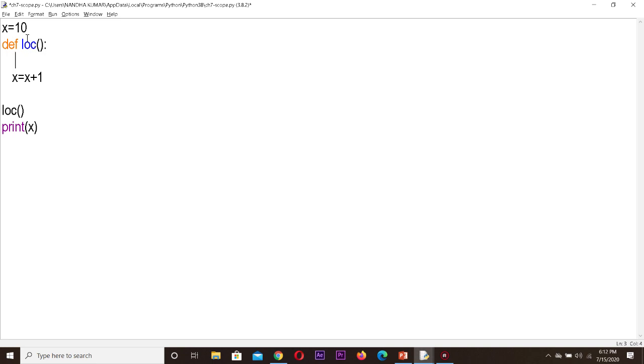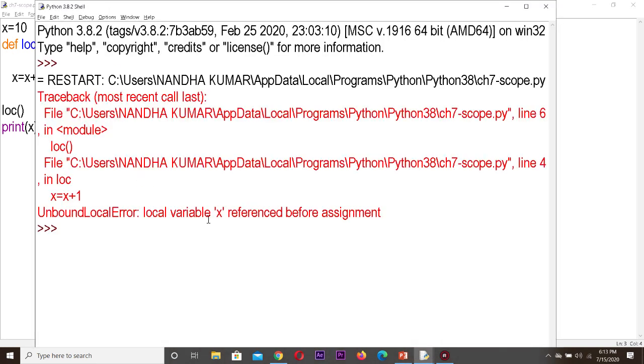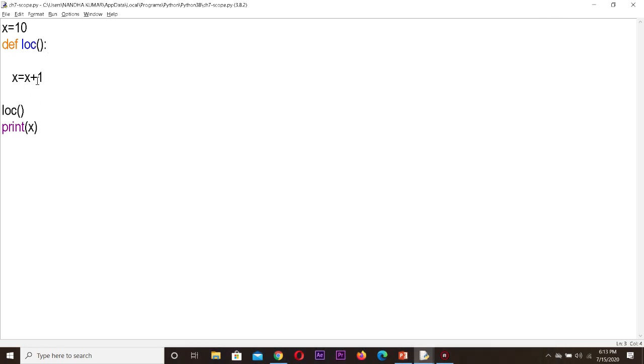Suppose I'm writing like this, let us see the error. Local variable x referenced before assignment. Okay, UnboundLocalError. Actually it has become global, and we want to modify this value. So make use of the keyword global.